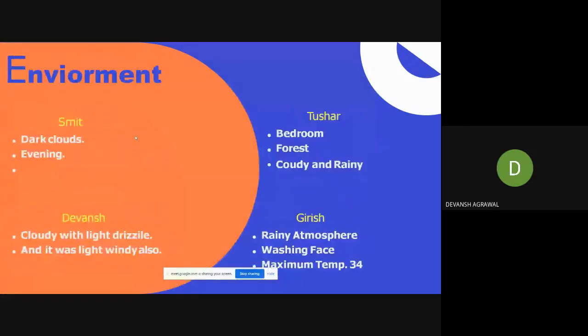When I was observing these activities, the environment was cloudy with light drizzle, and it was light windy also. From my side, the environment was dark clouds. It was about to rain, and it was evening.